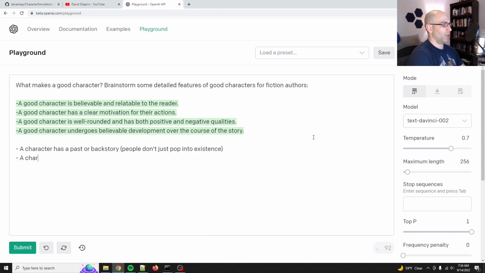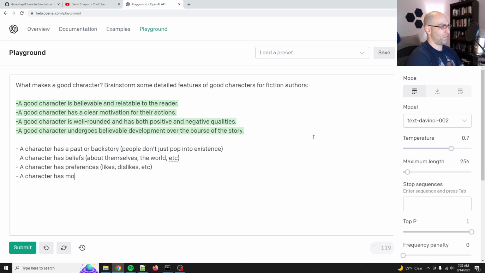A character has beliefs about themselves, the world, etc. A character has preferences, because basically you're not describing characters, you're describing people, right? Likes, dislikes, etc. A character has motivations and goals.